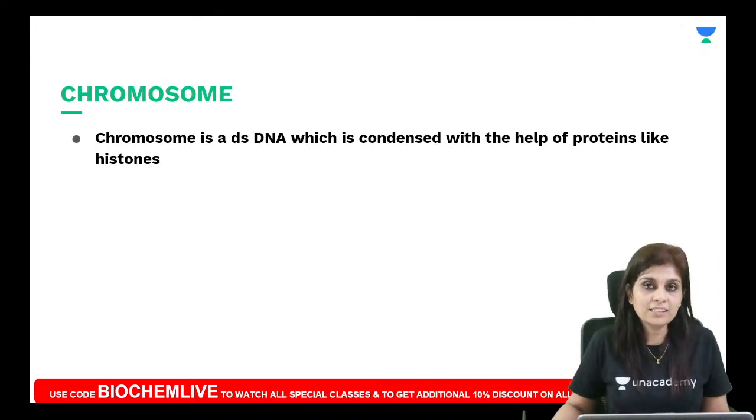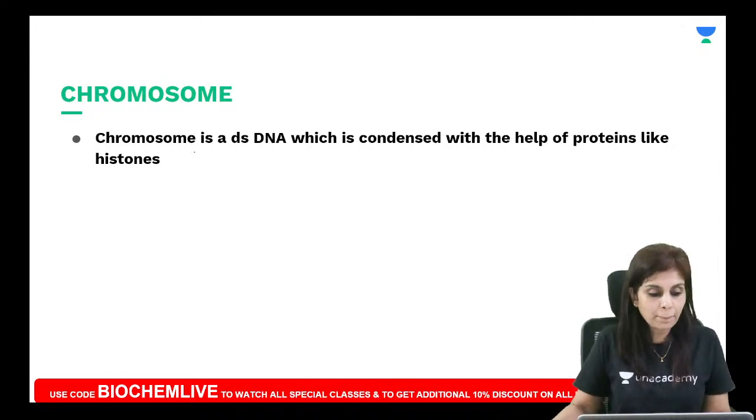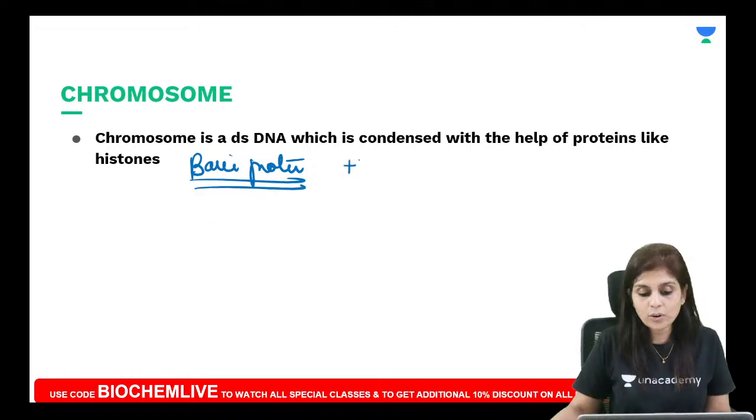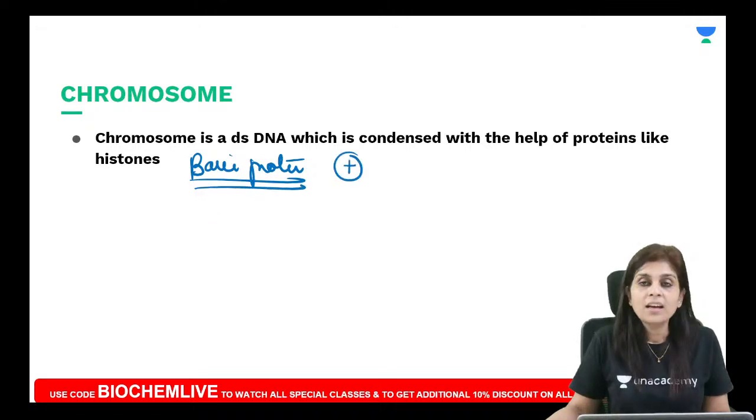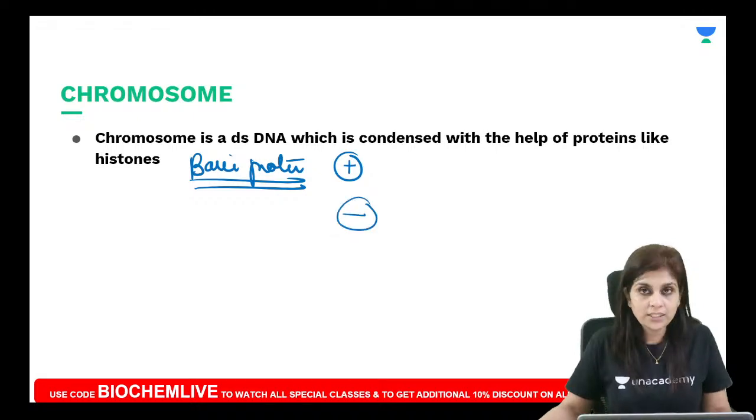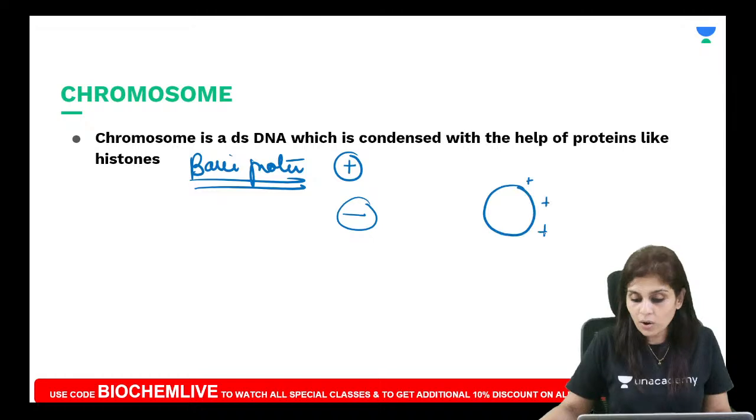What are histones? Histones are basic proteins in the sense they are all positively charged. Now how about the charges of DNA? Because DNAs have phosphate groups, DNA is negatively charged, so there is going to be an electrostatic attraction between positively charged histones on one hand and negatively charged DNA on the other hand.